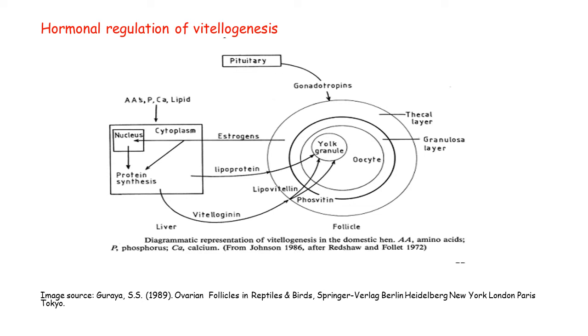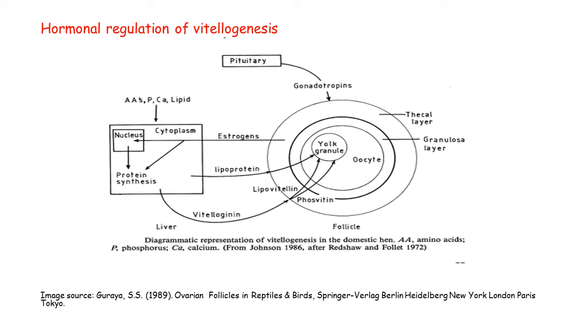After estrogen binds to the receptors present in the cytoplasm of the hepatocytes, the complete complex is transported via the nuclear pore complex to the DNA, and here it binds to the specific region which is concerned with the production of vitellogenin protein. So it binds to the vitellogenin gene in the nucleus that directs the formation of vitellogenin mRNA, and further the protein is synthesized, and this protein is vitellogenin protein.